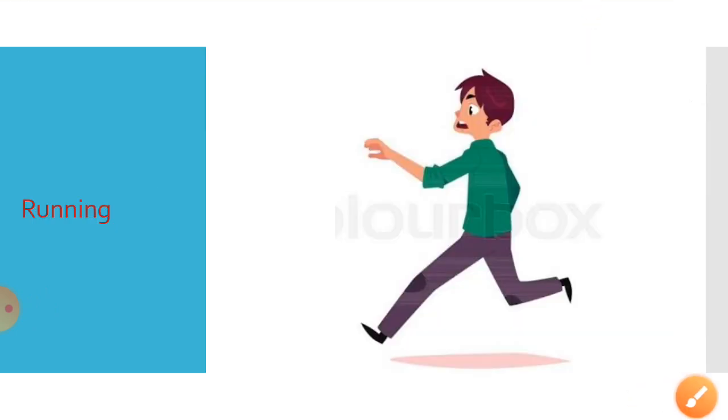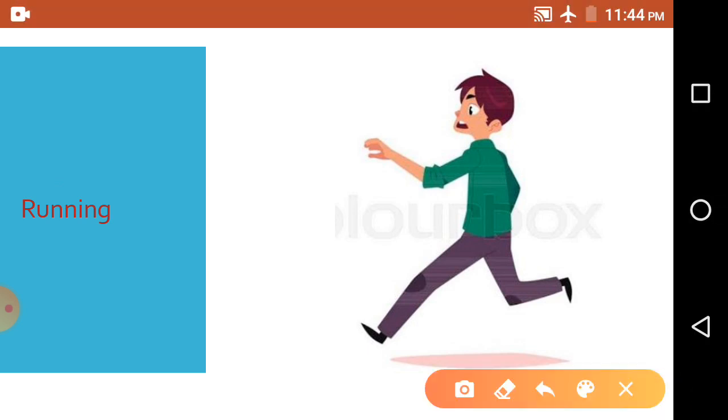See this picture, there is a boy, he is running very hard. So as he is running, that means he is doing some work. And for this work, that means to run, he is utilizing some energy. So there must be some utilization of energy for running or doing some work.